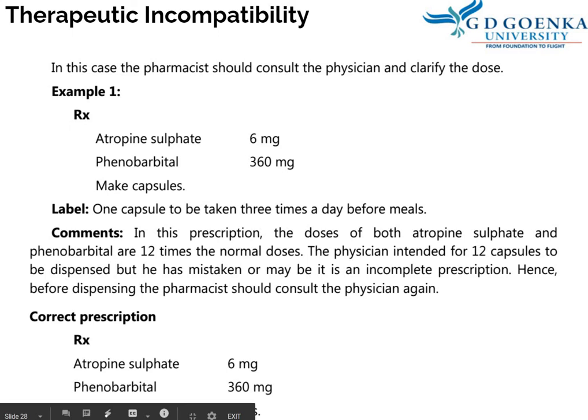In this prescription, the doses of both atropine sulfate and phenobarbital are 12 times the normal doses. The physician intended for 12 capsules to be dispensed, but by mistake, maybe it's an incomplete prescription, he has not written the right quantities. Hence, before dispensing, the pharmacist should consult the physician again.